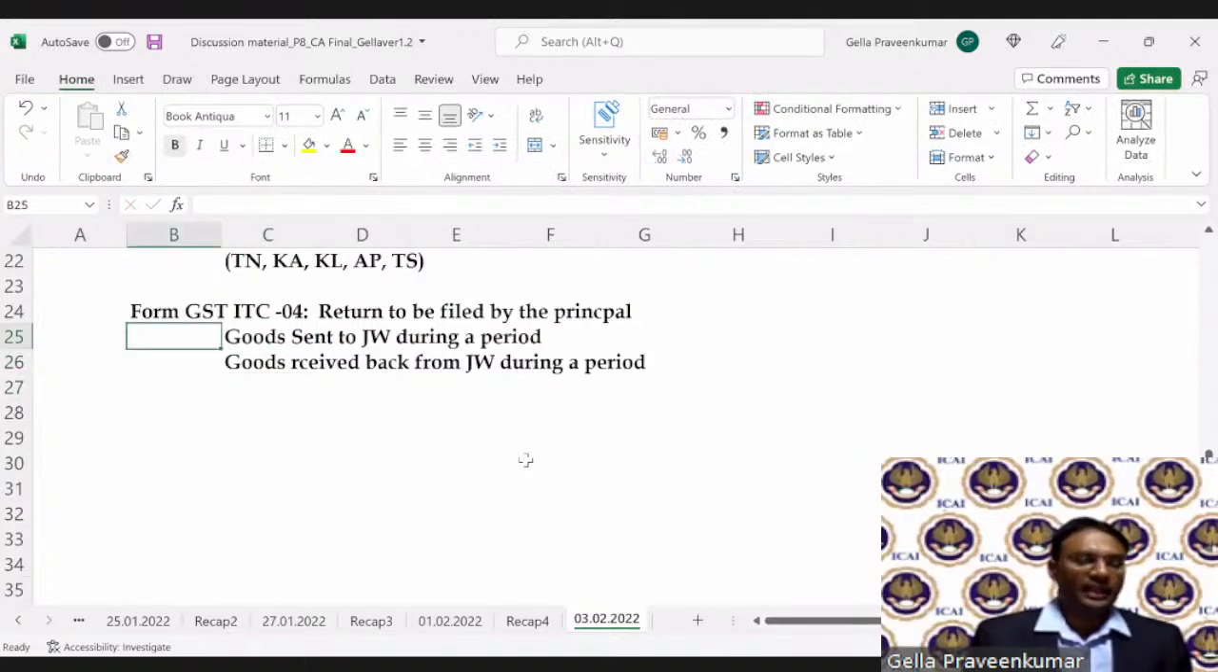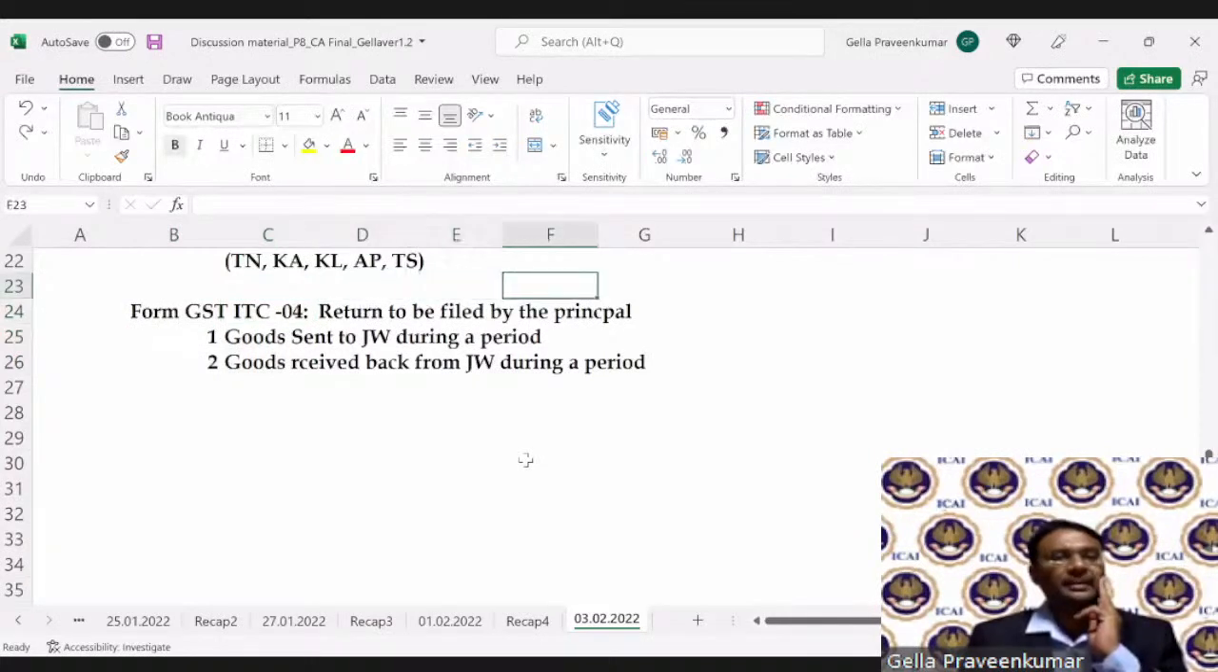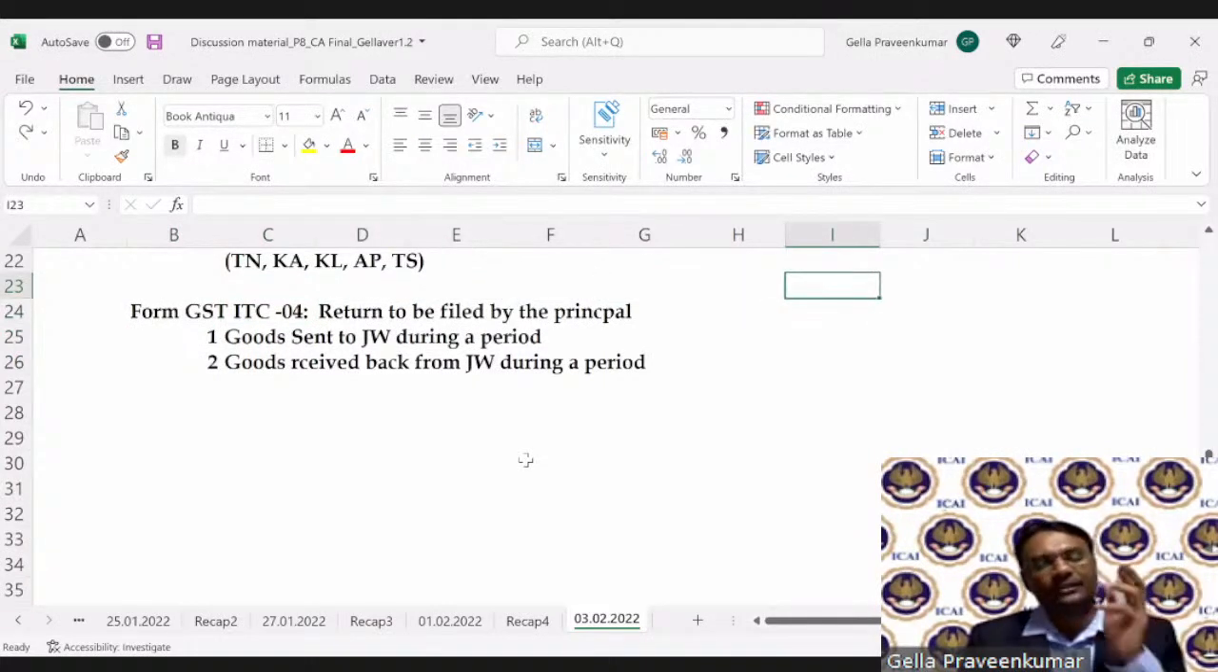Now, information on goods sent to job work and goods received back from job work, these two pieces of information are to be filled in a form called ITC 04. This is a recent amendment, students. From the examination point of view, you have 20 marks allocated for recent amendments. One question you can expect from this point.